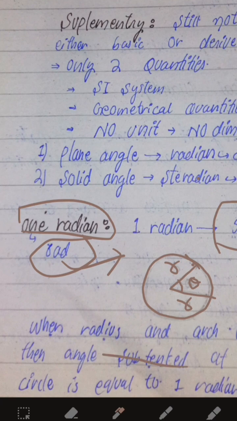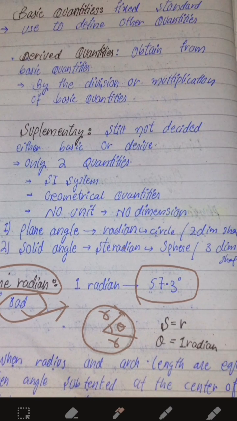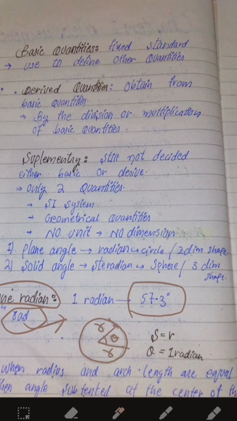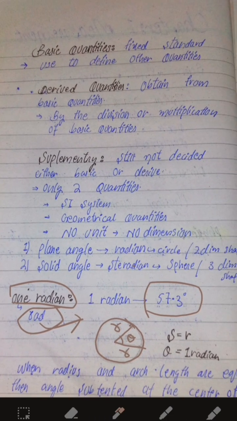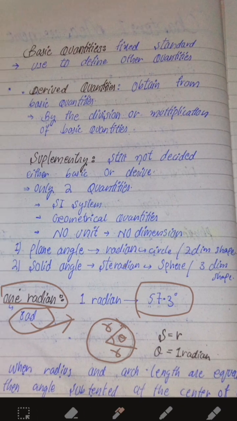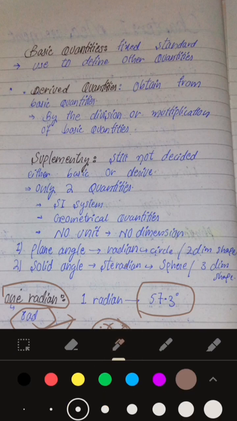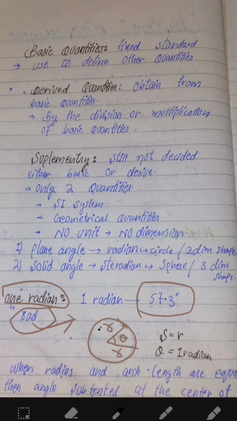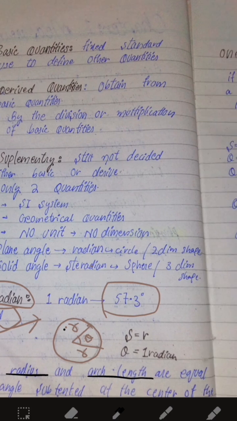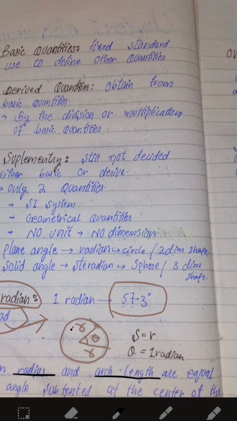When radius and arc length are equal, the angle subtended at the center of the circle will be equal to 1 radian.